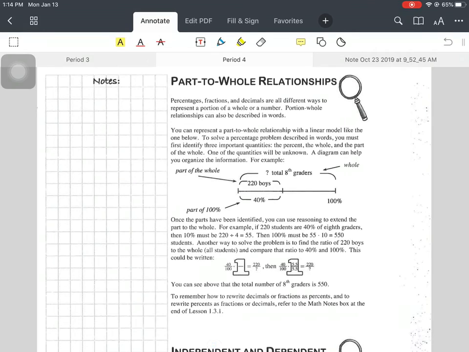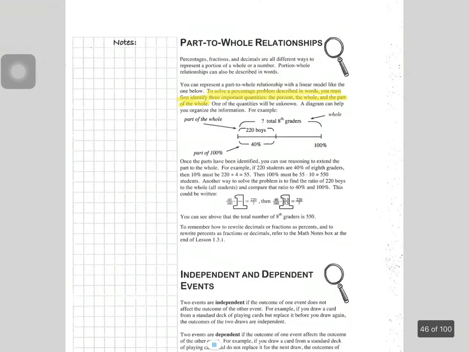Okay, part-to-whole relationships. Take a second, underline what you think is important, the how-to, and then come back and highlight with us. Okay, so the how-to.